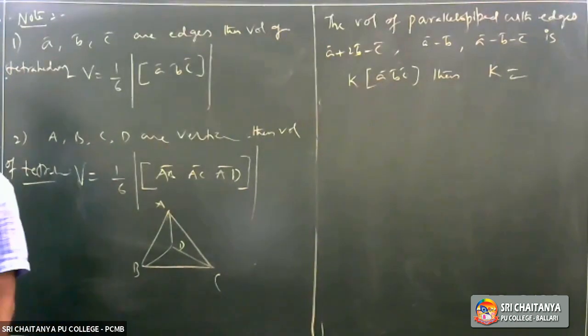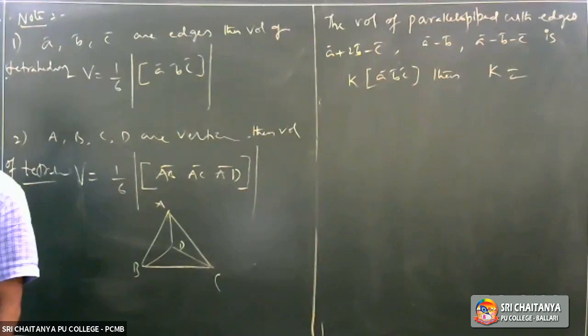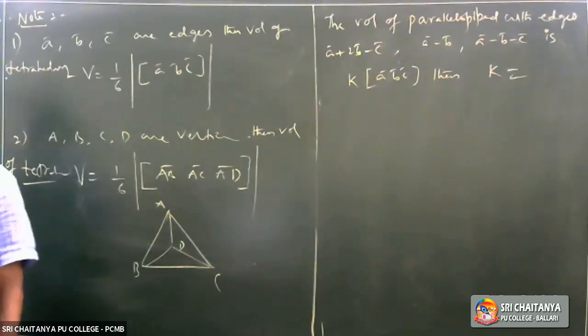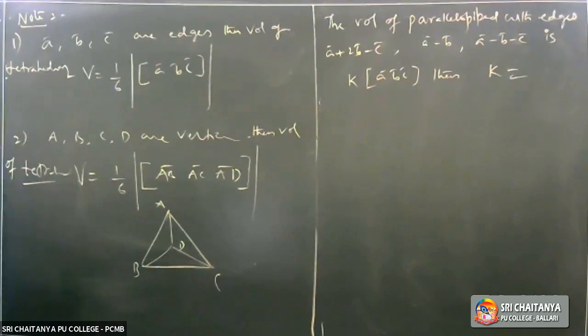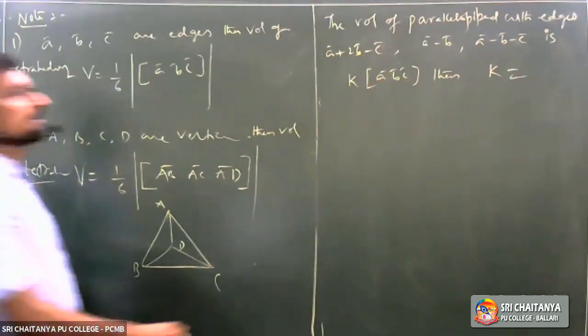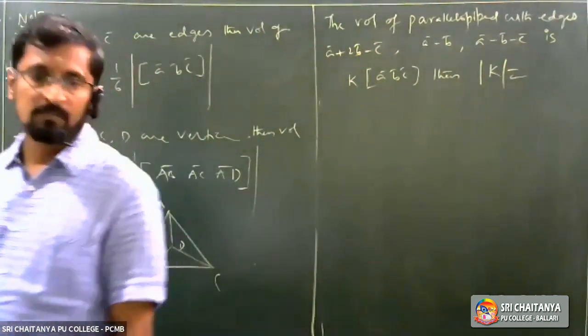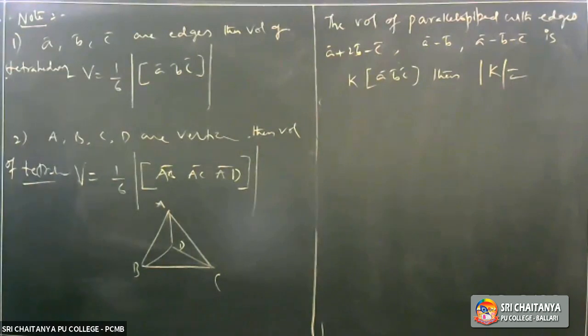The volume of parallelepiped with edges A bar plus 2B bar minus C bar, A bar plus 2B bar minus C bar, A bar minus B bar, A bar minus B bar minus C bar is K times of box ABC, then mod K is equals to. The given question is mod K; I have written K there, you should adjust that one as mod K is equals to. Yes, I hope you can do this problem.